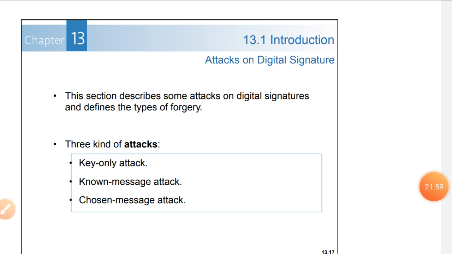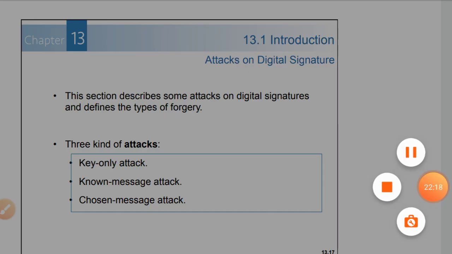Now we'll see the attacks on the digital signature. The first one is the key only attack, the second one is the known message attack, and the third one is the chosen message attack. So these are the three attacks on the digital signature.